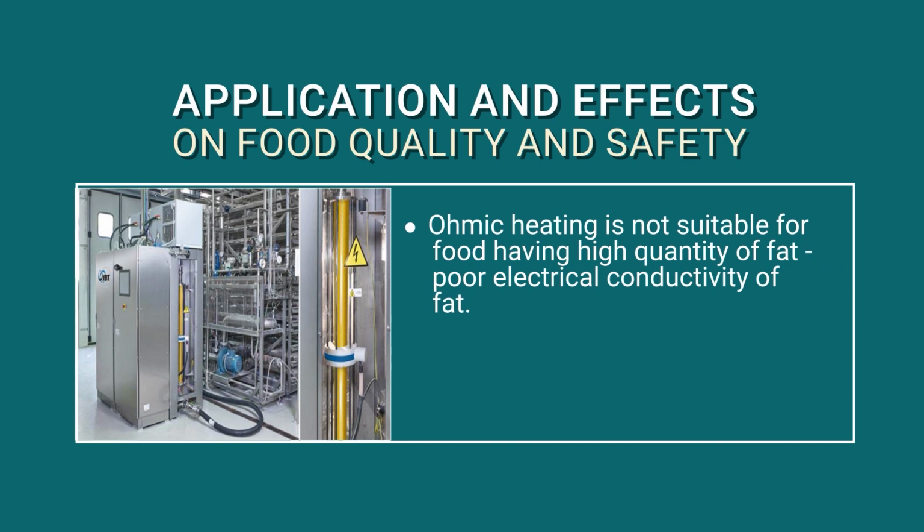It can be used for milk, meat, fruits and vegetables, egg liquid, and mainly for highly viscous products that are otherwise difficult to handle, like soups, stews, syrups, or sauces. Heating during ohmic heating is very rapid and homogeneous, ultimately retaining better quality, color, aroma, and sensory appeal.